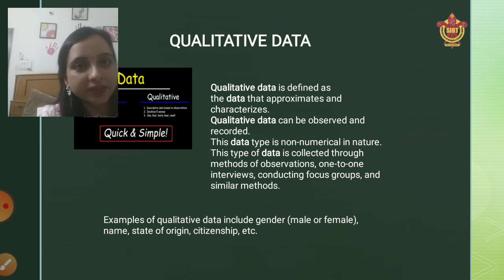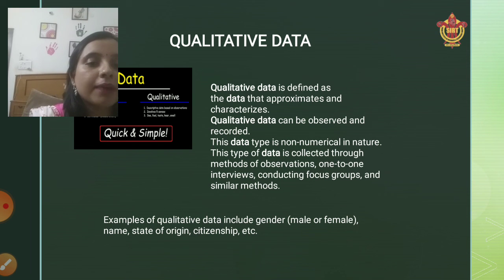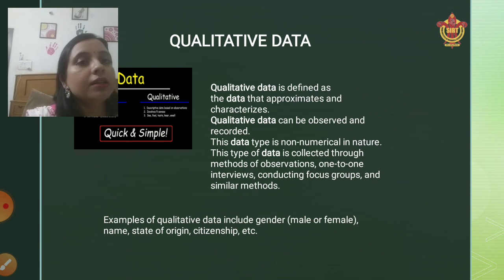Qualitative data can be defined as the data that approximates and characterizes. It can be observed and recorded. Now, what does it mean? It means the data which we collect by observation or by recording. For example, if a group of people are discussing, or we are conducting a one-to-one discussion or a group discussion, that is a recorded version, and that kind of data is known as qualitative data.